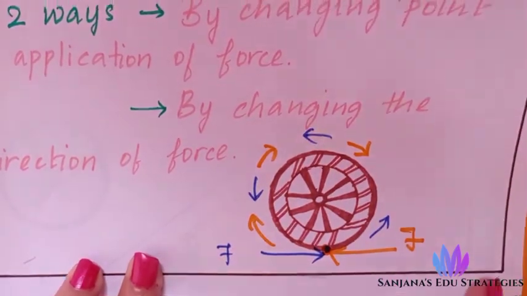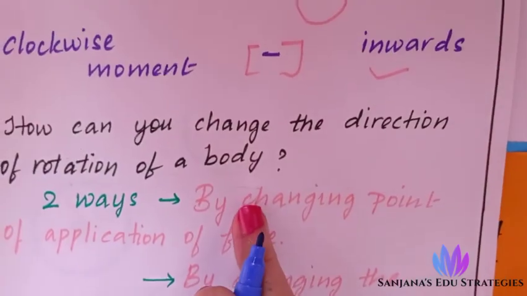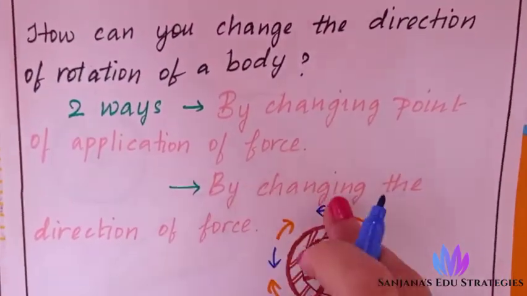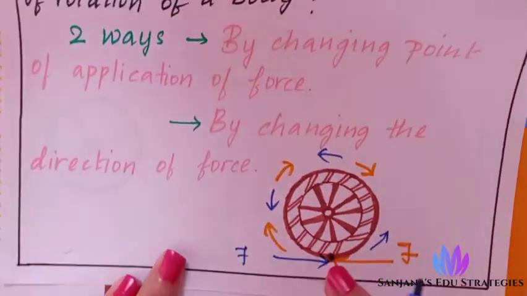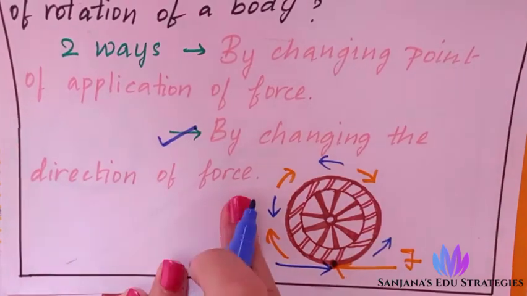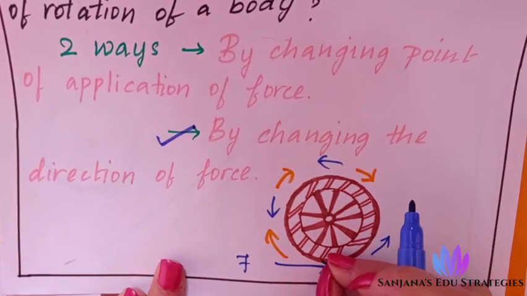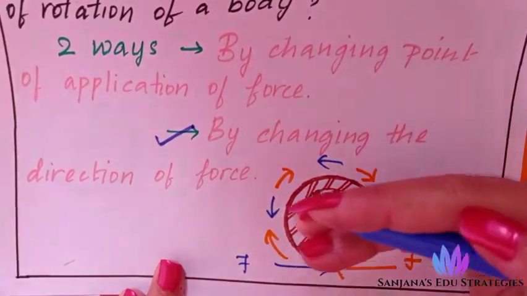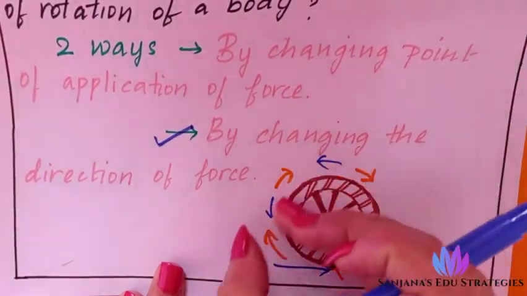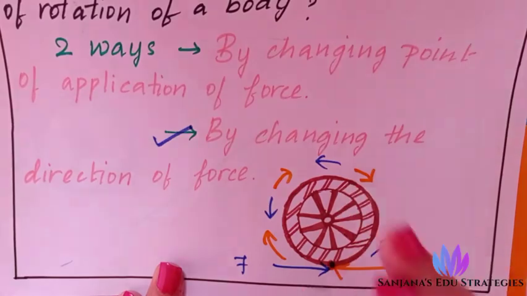So one way is changing the point of application of force, and another is changing the direction of force. Here, in the second step, I have changed the direction of force, one from this side, one from this side. So the direction of turning of the wheel also changed.